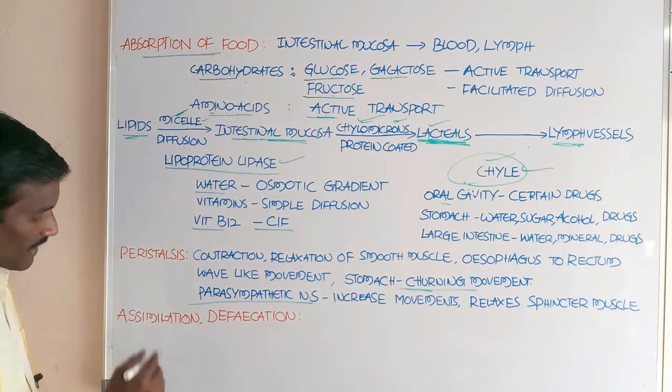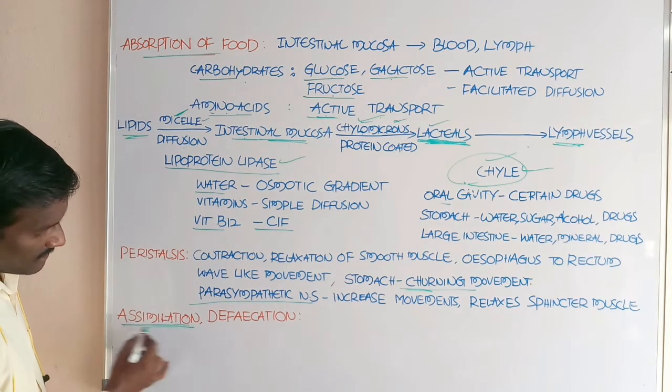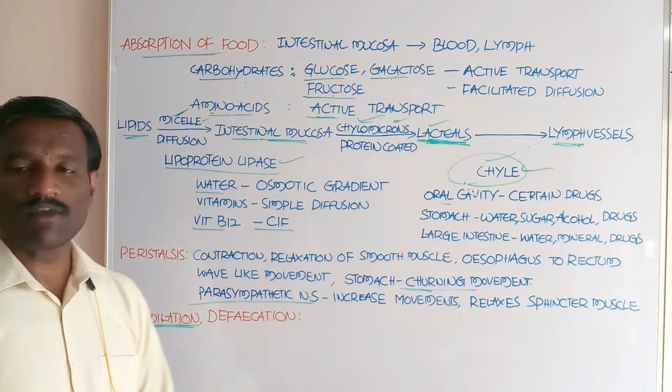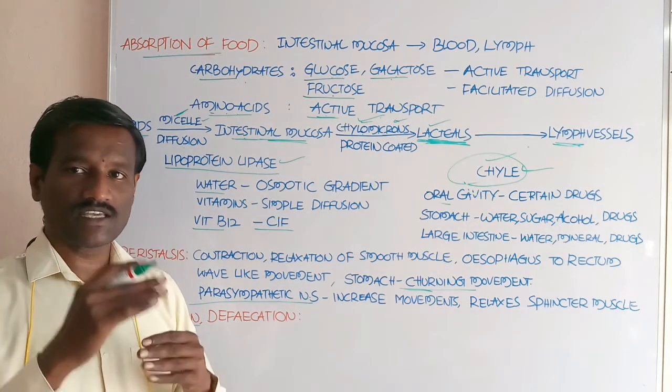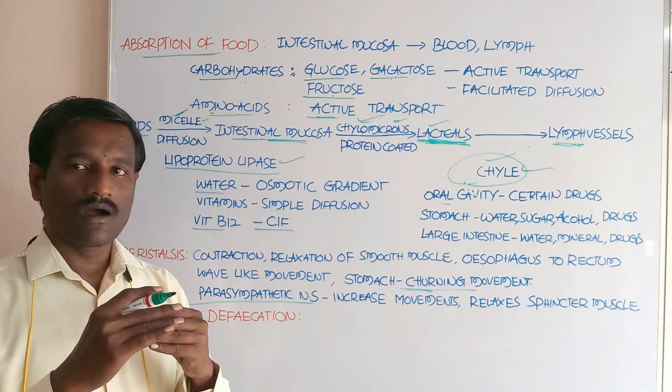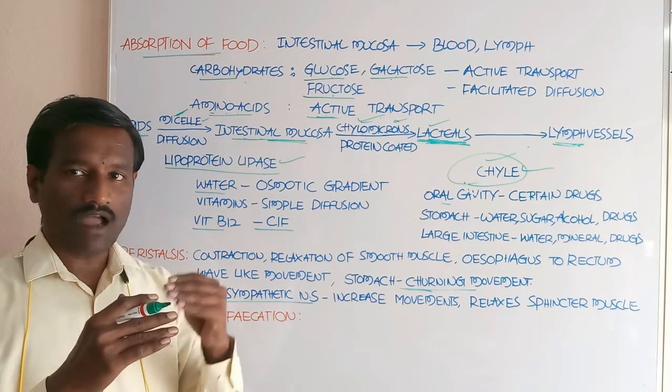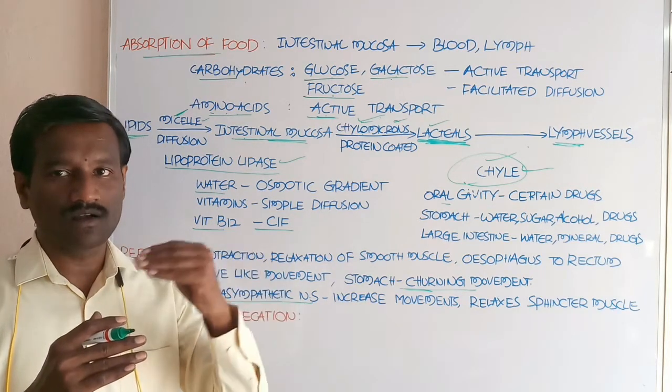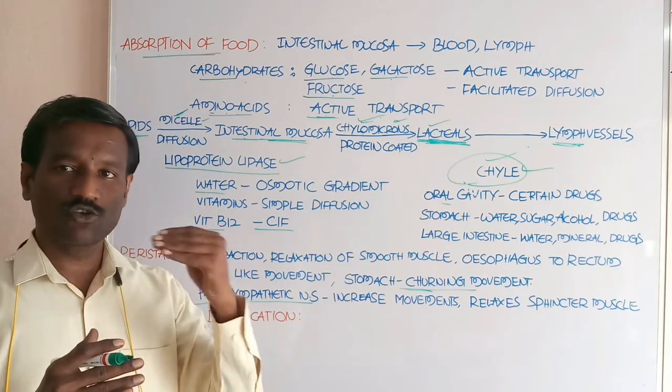And what about assimilation? Assimilation is the process of absorption of the food particles into the cell.